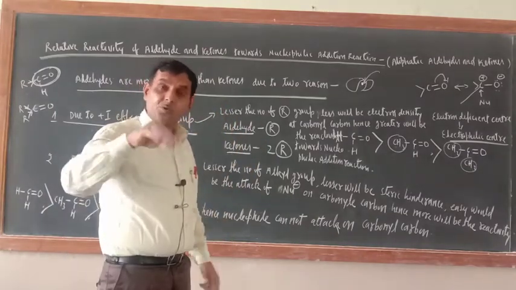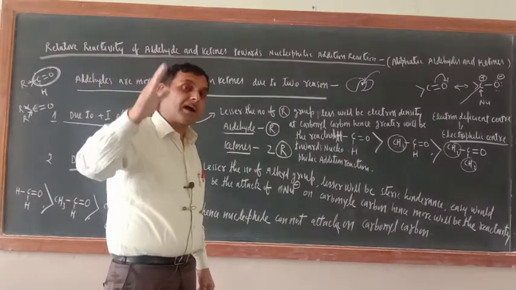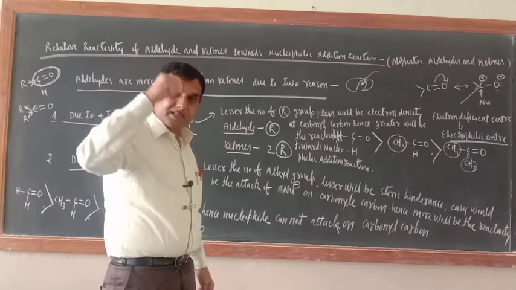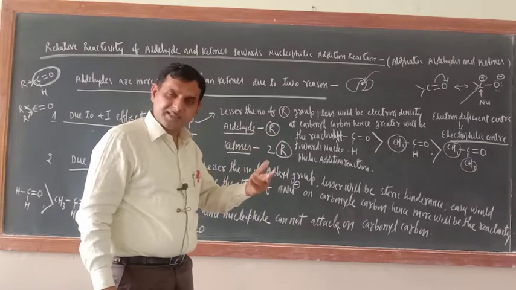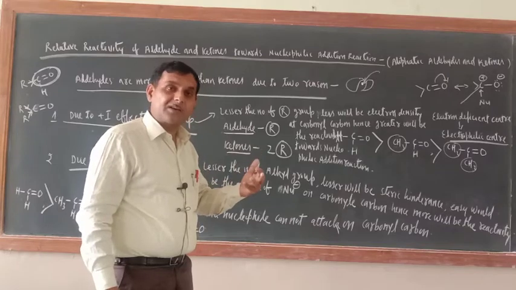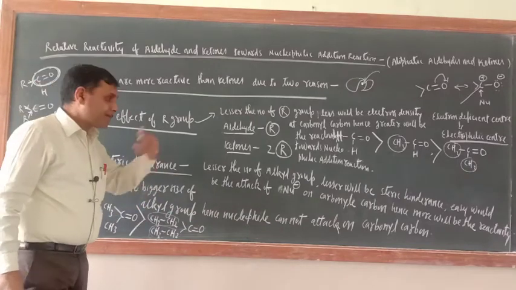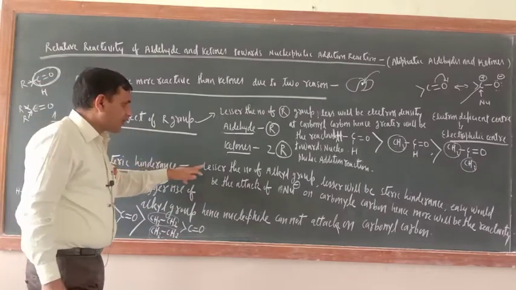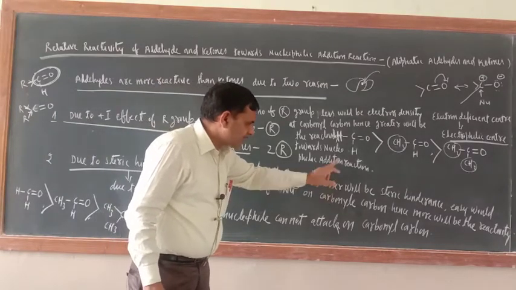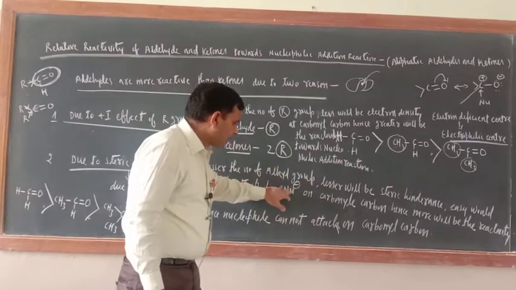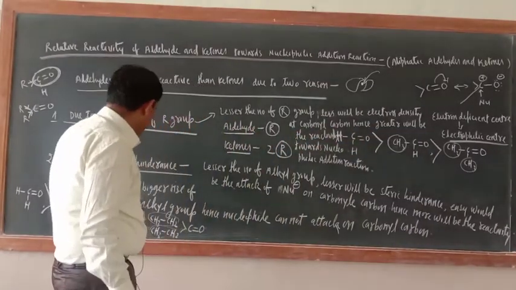So toward a nucleophile, the reactivity of aldehydes and ketones would be more if they have a lesser number of alkyl groups. If alkyl groups are fewer, then the plus I effect won't be there, or even if it is there, it would be less. Similarly, steric hindrance won't be there, or it would be less. So I wrote here, lesser the number of alkyl groups, lesser will be the steric hindrance. Easier would be the attack of the nucleophile on the carbonyl carbon, hence more will be the reactivity.